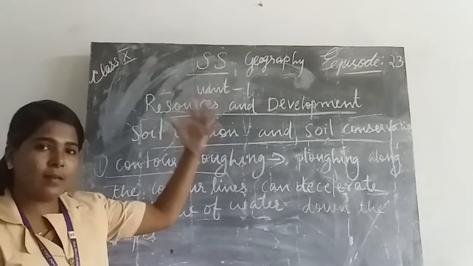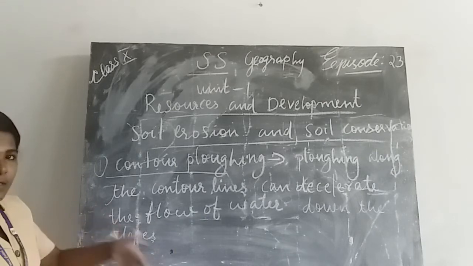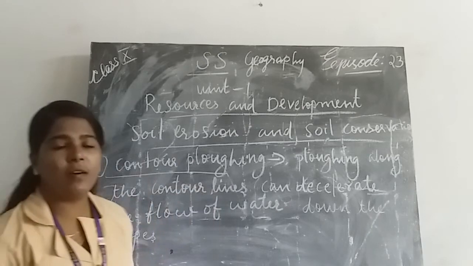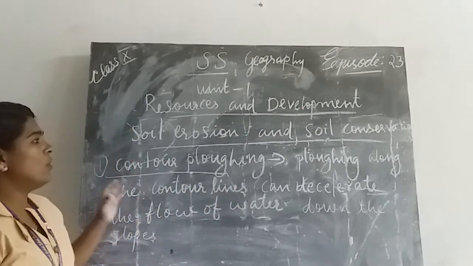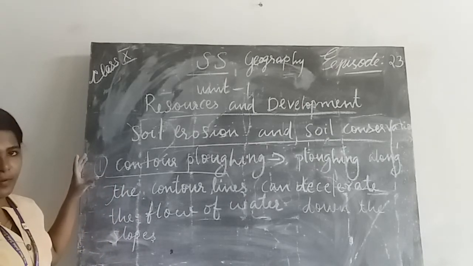This decelerates the flow of water down the slope. That is contour plowing. To conserve soil, first we can adopt contour plowing.